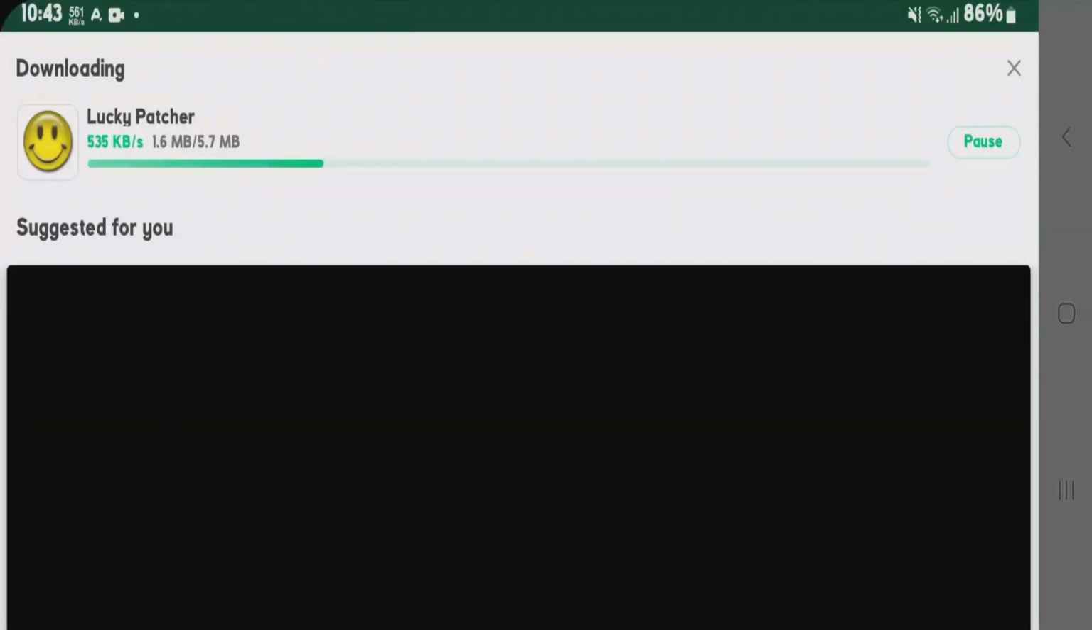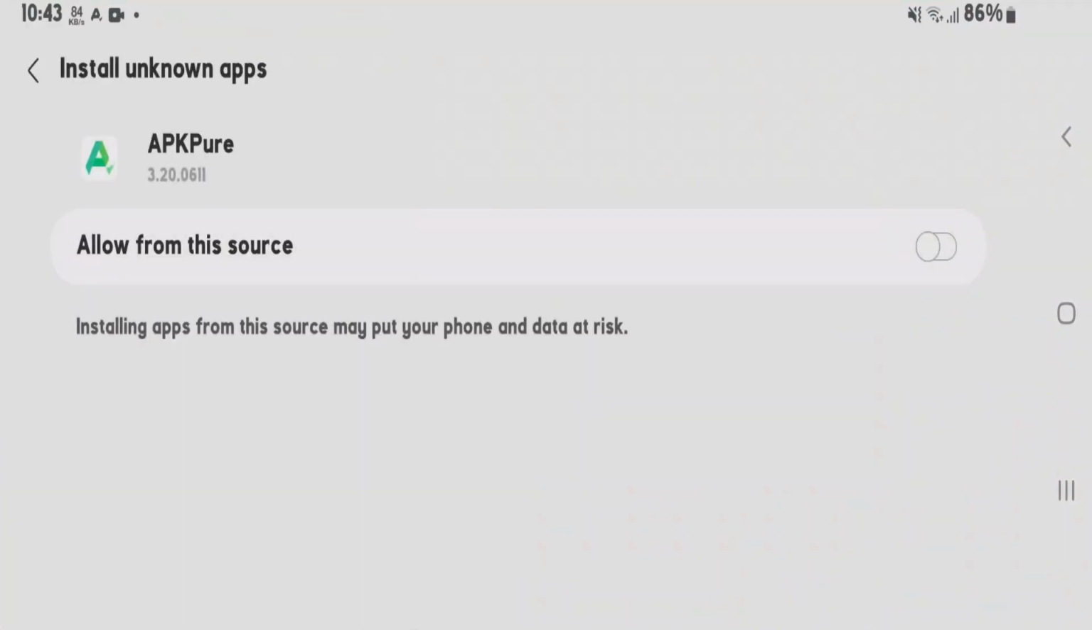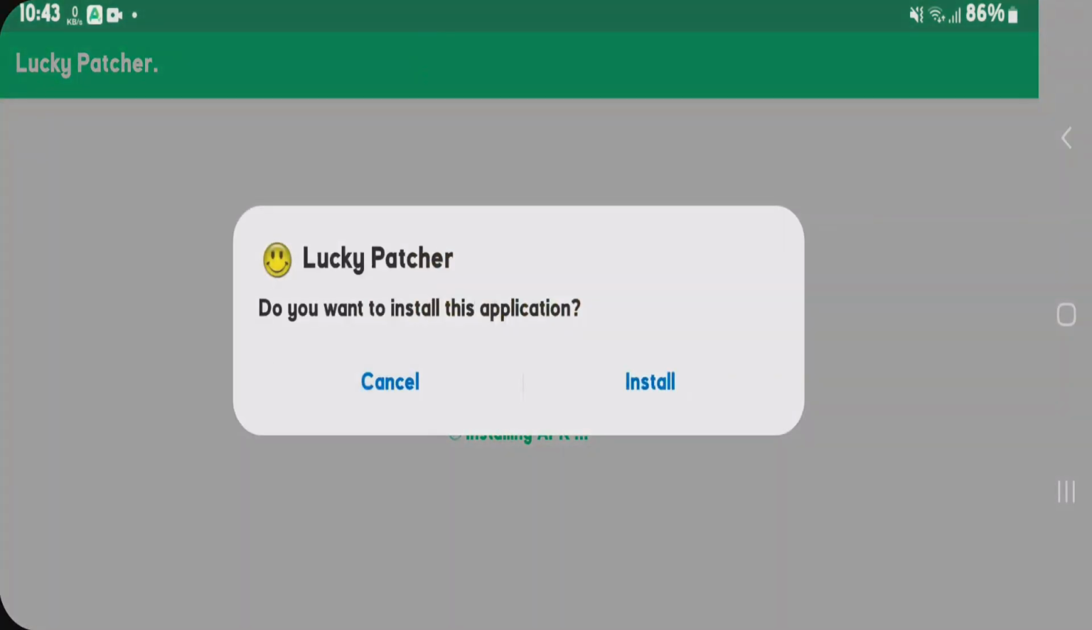It's downloading, let's wait. Now we can allow the APK Pure to install files. Tap on allow from the source and go back. And it's installing now. Tap on final install.